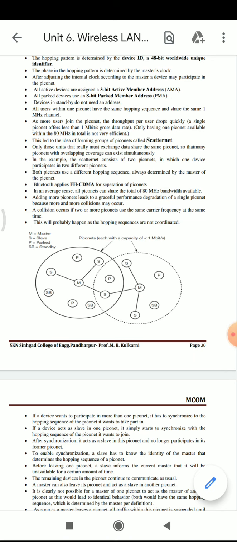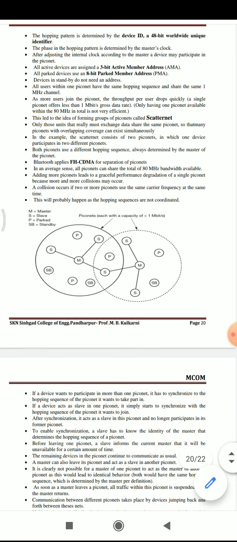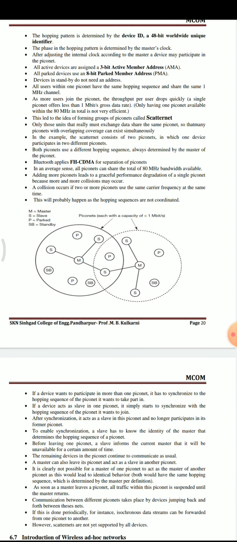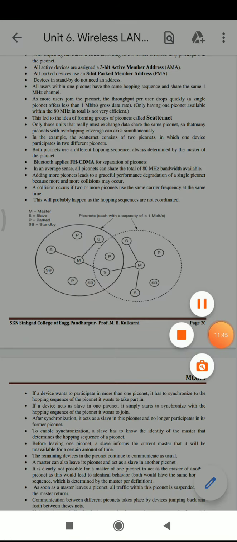Adding more piconets leads to a graceful performance degradation of a single piconet because more and more collisions may occur. A collision occurs if two or more piconets use the same carrier frequency at the same time. This will probably happen as hopping sequences are not coordinated.